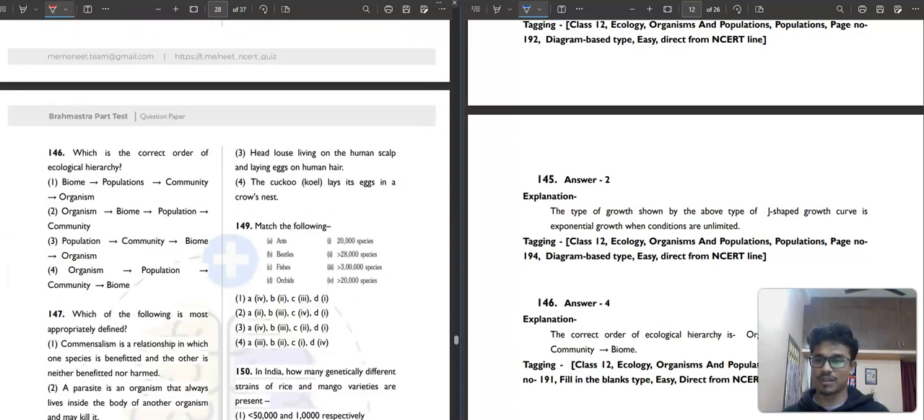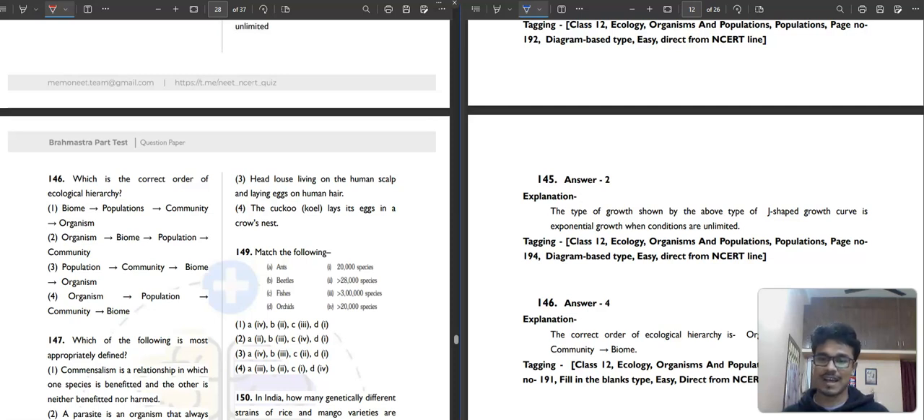Then question number 146. Which is the correct order of the ecological hierarchy? Biome, population, community, organism? No. The correct order is organism, population, community, biome. The fourth option will be your correct answer.